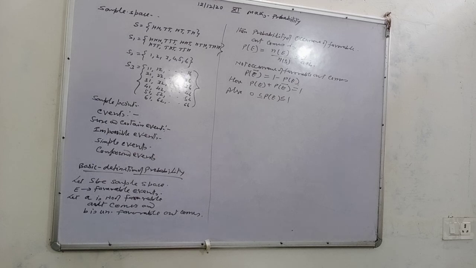Now P(E bar), the complement. Complement means non-occurrence of the favorable outcome, that is P(E bar) is 1 minus P(E), where P(E) plus P(E bar) is 1. Also you will remember probability of any event is greater than or equal to 0. It may be 0 but less than or equal to 1, means maximum 1 and minimum 0. It will never be negative. Okay.